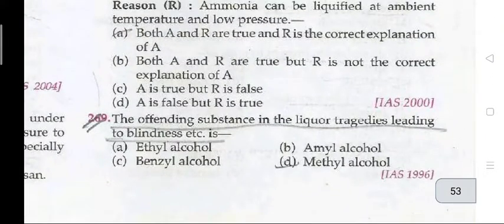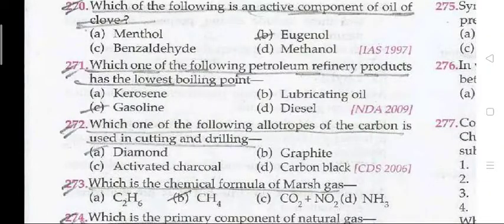Next question, 269. The offending substance in the liquor tragedies leading to blindness etc. is methyl alcohol. Which of the following is an active compound of oil of clove? Eugenol. Which one of the following petroleum refinery products has the lowest boiling point? Gasoline. 272, which one of the following allotropes of carbon is used in cutting and drilling? Diamond.